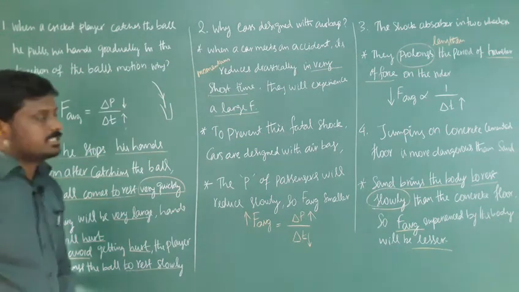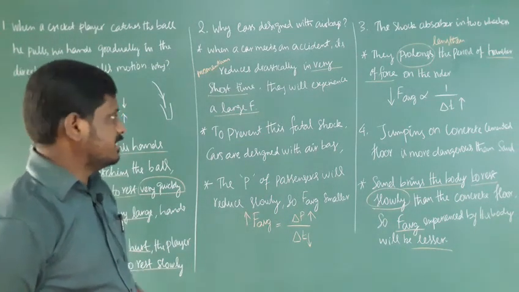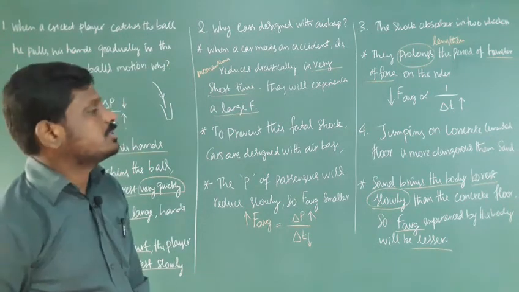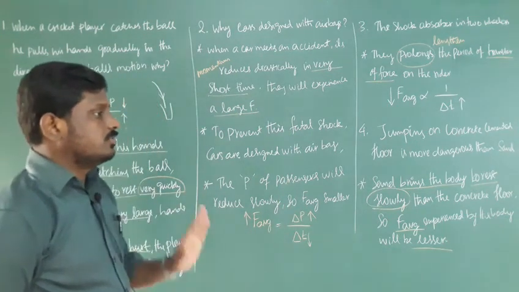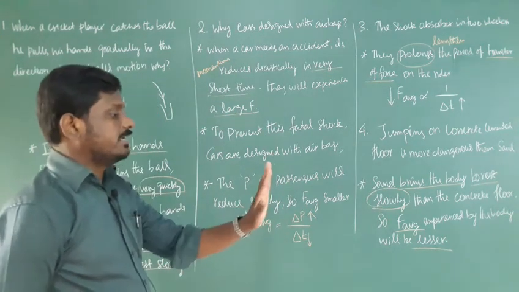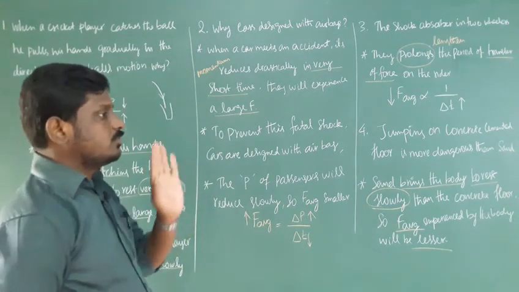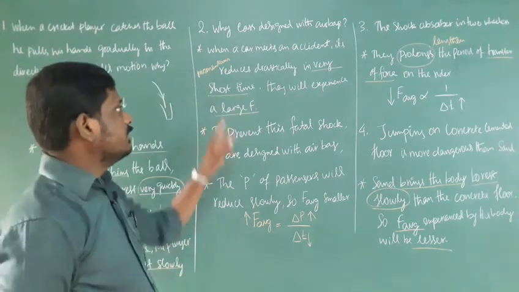The next: why are cars designed with airbags? Again the same concept. When a car meets an accident, its momentum reduces drastically. Suddenly the car hits, so our head goes forward and hits the steering. You are at a certain speed, so you have some momentum, and that momentum suddenly reduces drastically in a very short time.